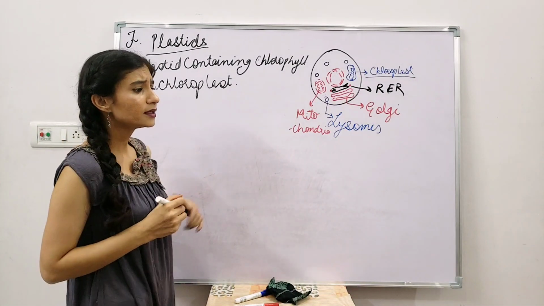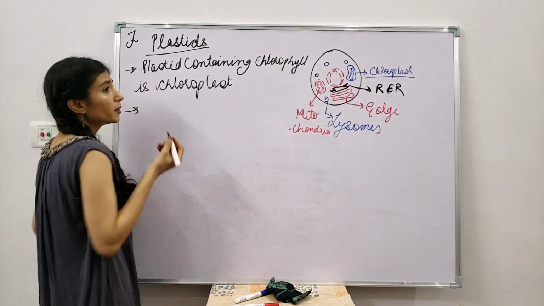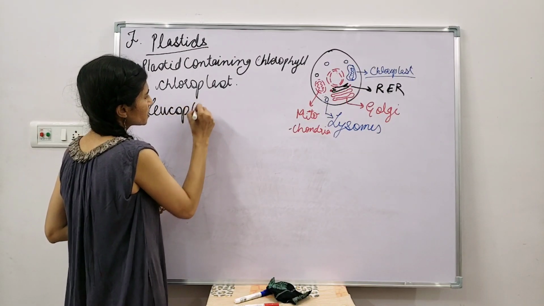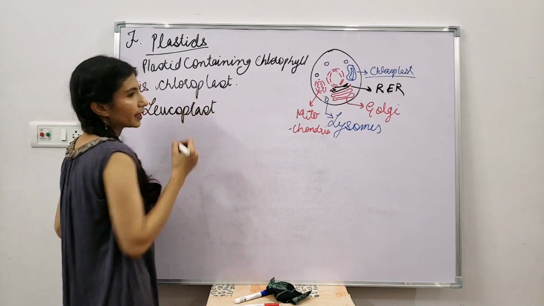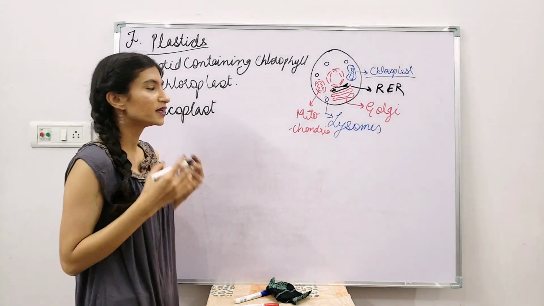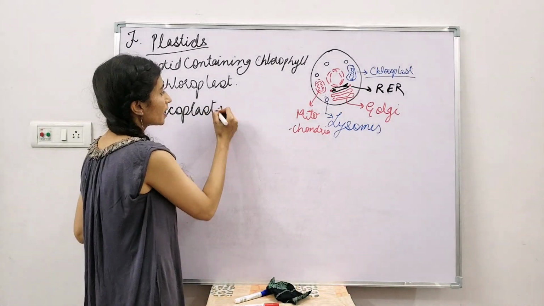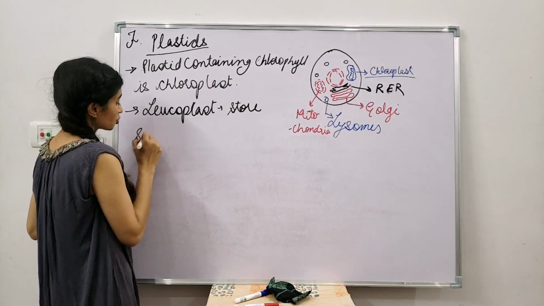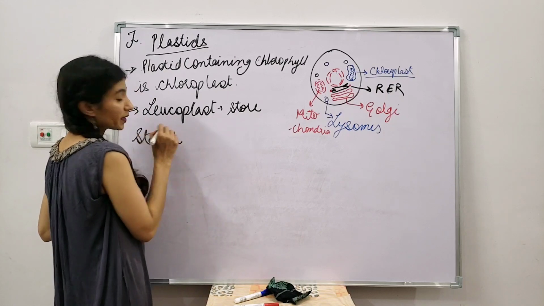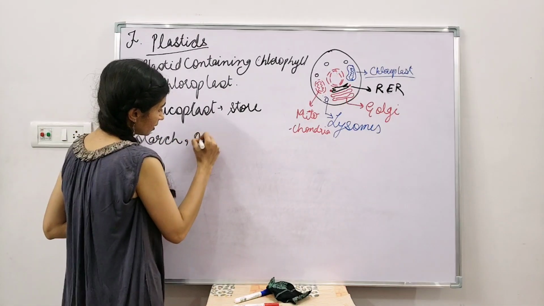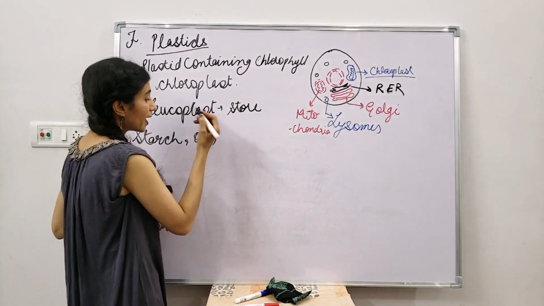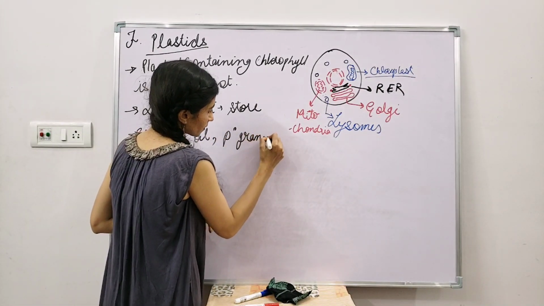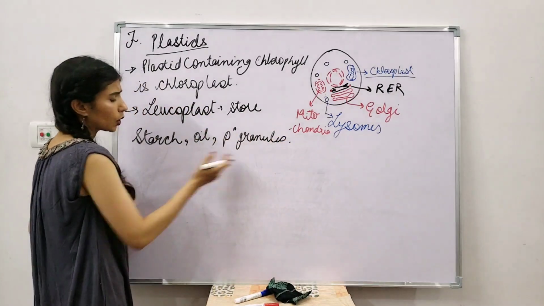Alright, other than that, when we talk about leucoplast, what is the role of leucoplast in plants? Like, will they not do anything? No, they definitely do things. Like, they actually store. What they store? They store starch, which is a complex sugar. Okay, they store oil of the plant, and they also store protein granules. Okay, so they contain all these things.